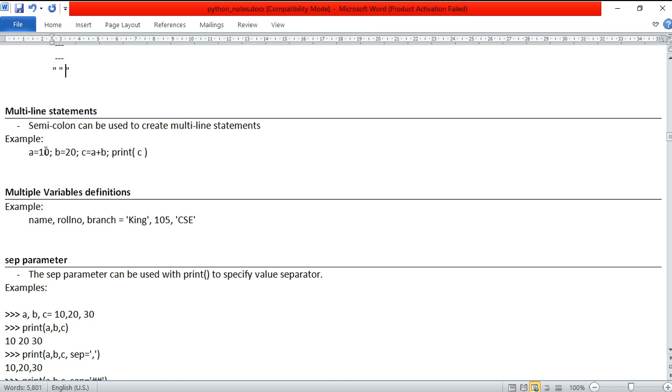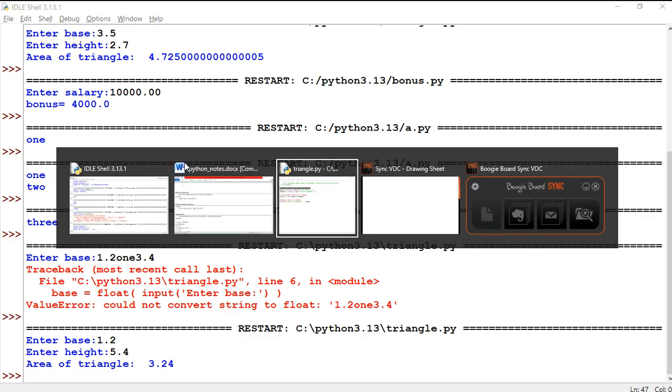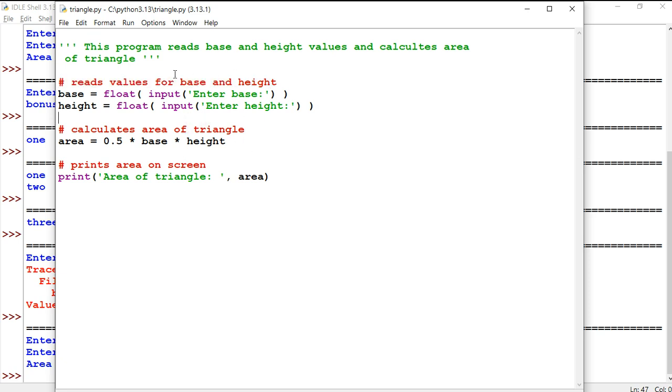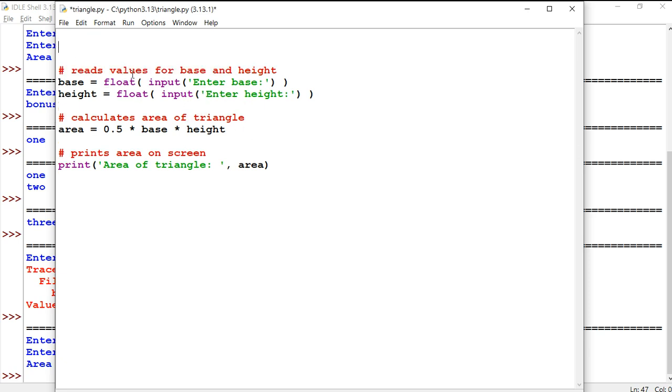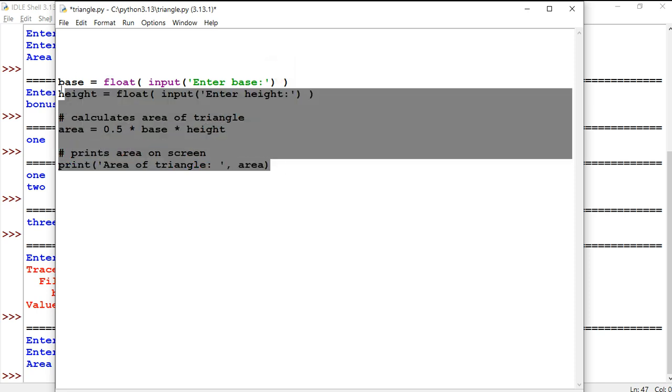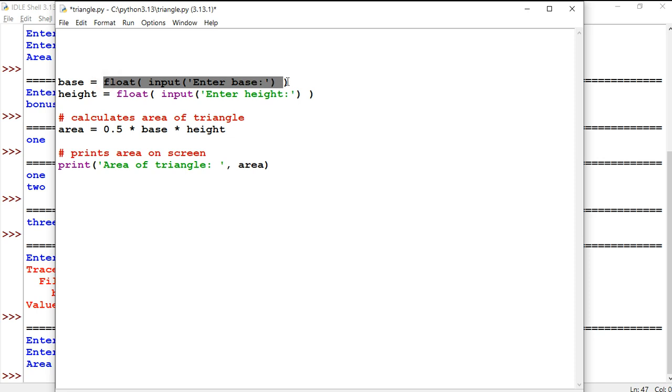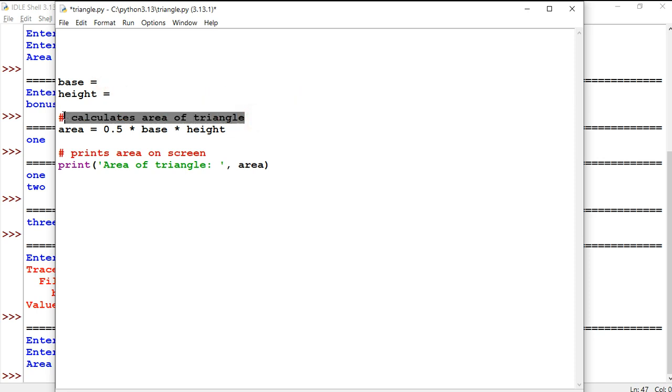Yes, you can write multiple statements on the same line by putting what? Semicolon. Okay, we can write multiple statements on the same line. So let us understand with the same program here. I am going to delete these comments and everything, because I want to make it very clear. Okay, directly I write the values. Let's say delete this one, delete this one. I'll calculate the area of a triangle and also print it on the monitor.